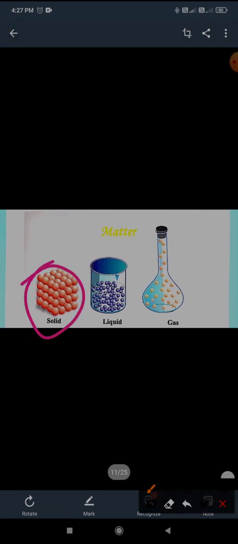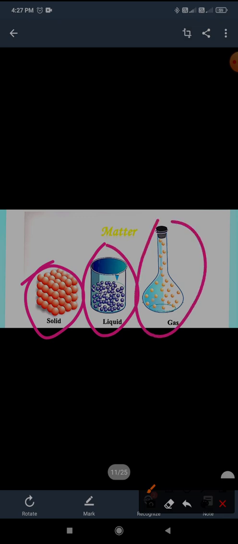Now let us learn more about solids, liquids and gases. Here you can see the particle arrangement in matter: how the particles are arranged in the solid state, the liquid state and the gaseous state. In the solid, the space between the particles is negligible.